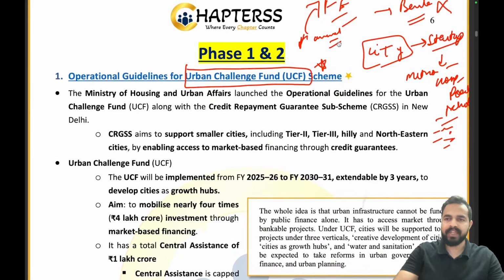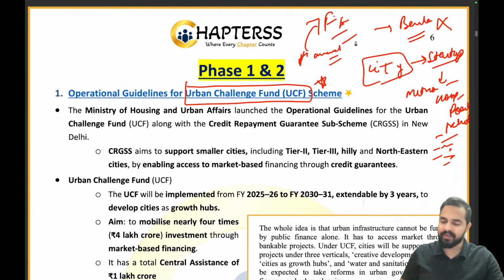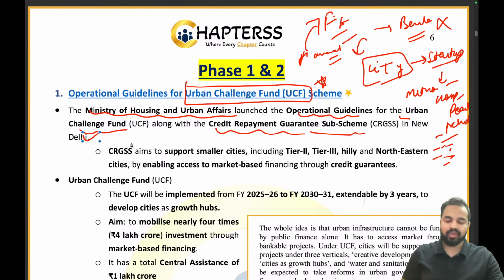So here, my dear friends, we talked about these startups which are the cities, and these are basically the urban areas, and that's why we have the Urban Challenge Fund scheme. It has been launched by the Ministry of Housing and Urban Affairs, which has launched the operational guidelines for the Urban Challenge Fund along with the Credit Repayment Guarantee sub scheme in New Delhi. As part of this scheme, along with the operational guidelines for the UCF, they have also come up with the Credit Repayment Guarantee sub scheme, right?